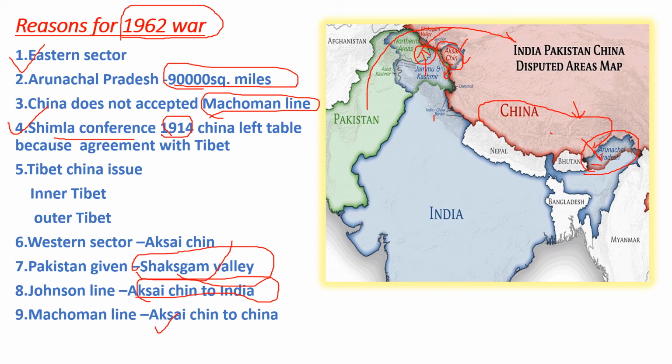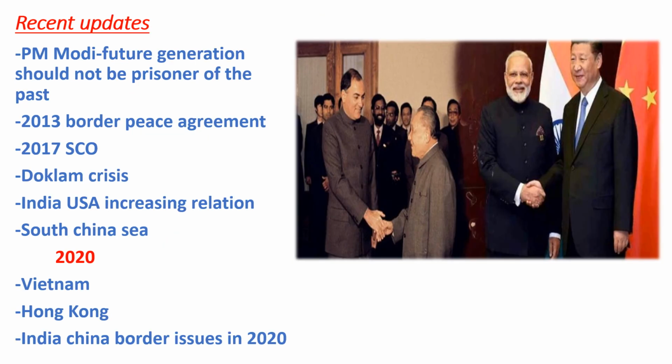Because of that, these two countries cannot have a good relationship in the future. I'm talking about Pakistan and China, because giving away a territory simply because he's your enemy will not benefit you in the long term. Now, recent updates: at last we will see how historical impacts are going to be repeated again, as we say that history repeats itself.